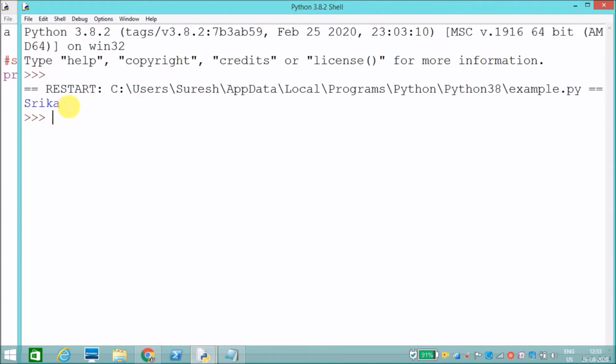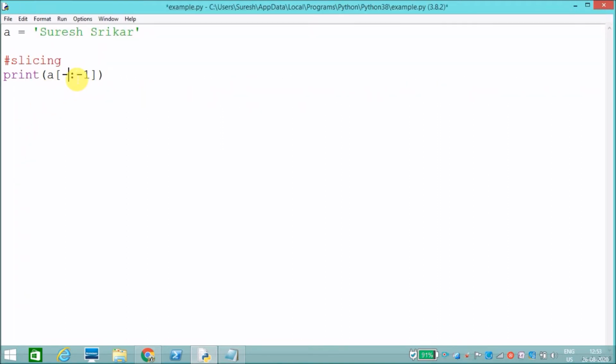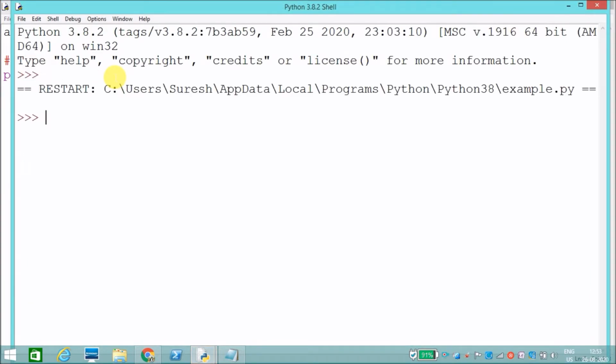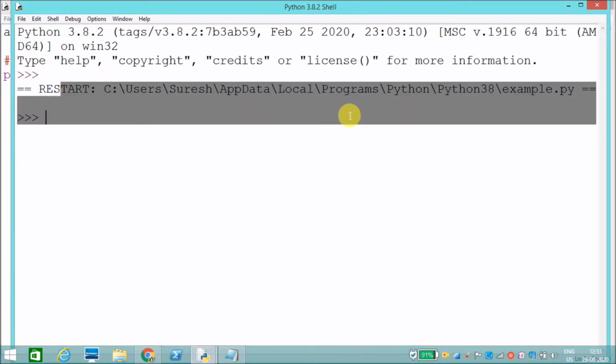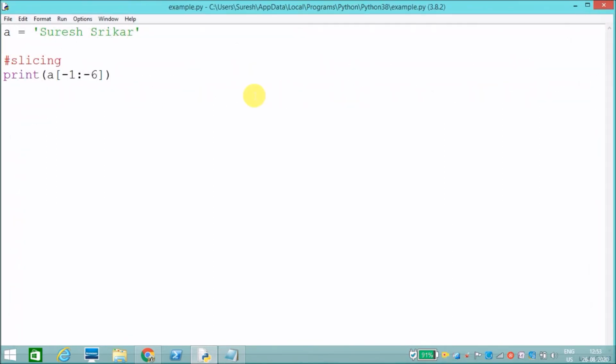We can't display it in reverse order. If we change the order like this, it won't find reverse order. It won't display an error, but it won't give any result.